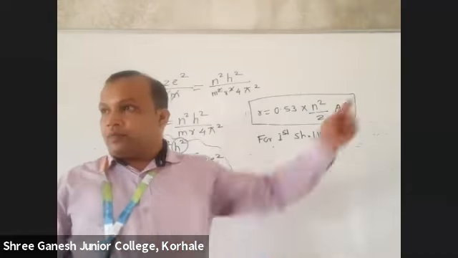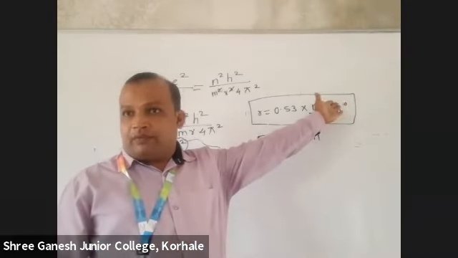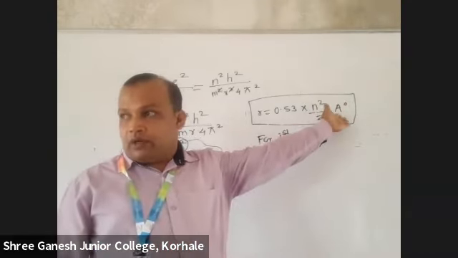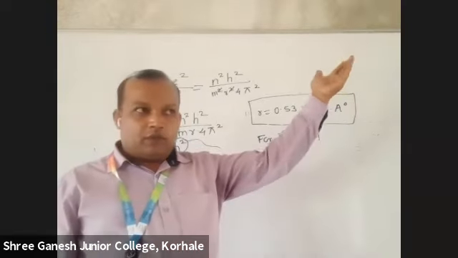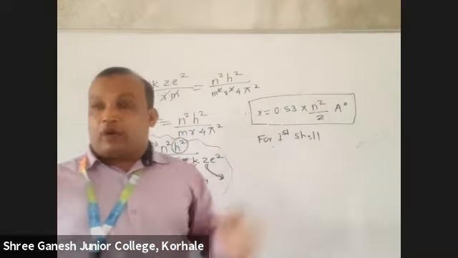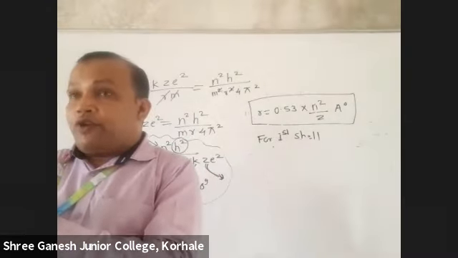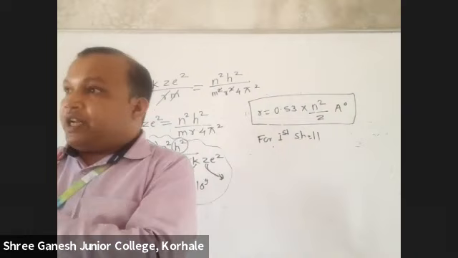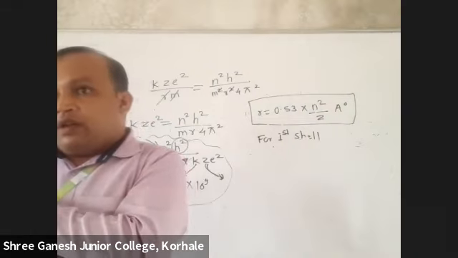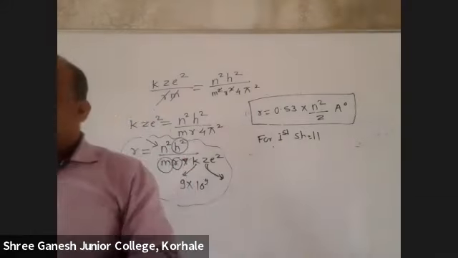Then third shell, 3 square, 9 upon 1. Then fourth, 16. Because the question they will ask you is the difference between the radius of first shell, second shell and third shell, so at least 3 you find out.